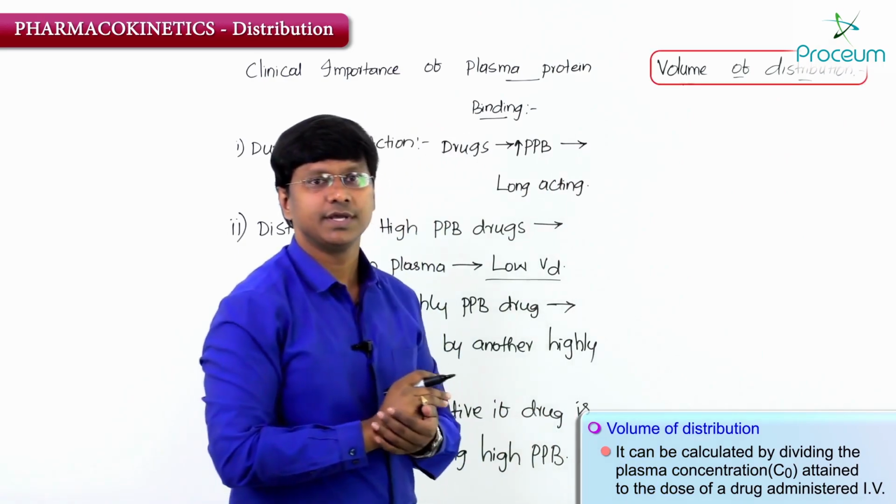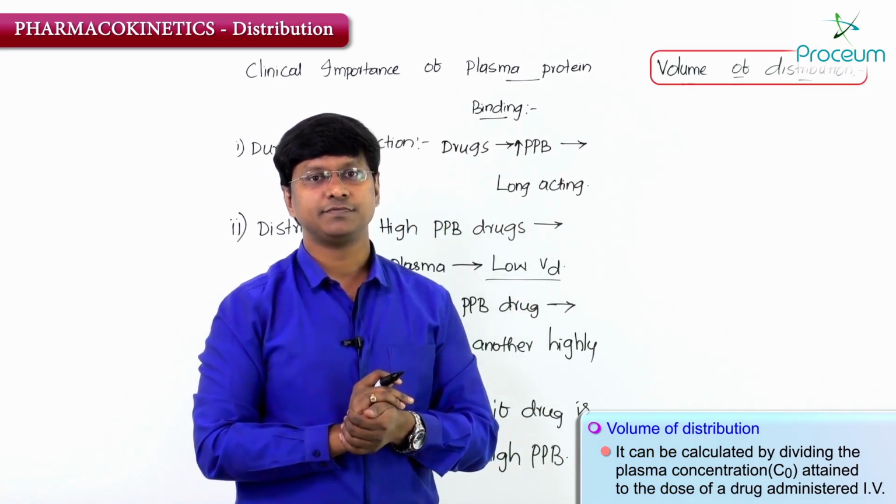How do we calculate the volume of distribution?